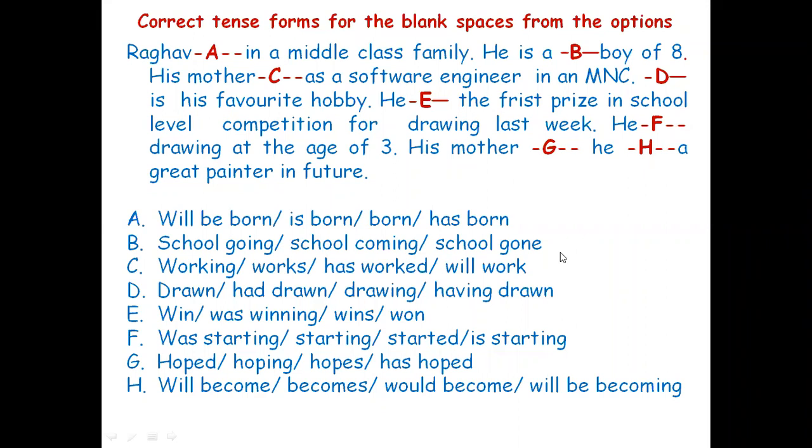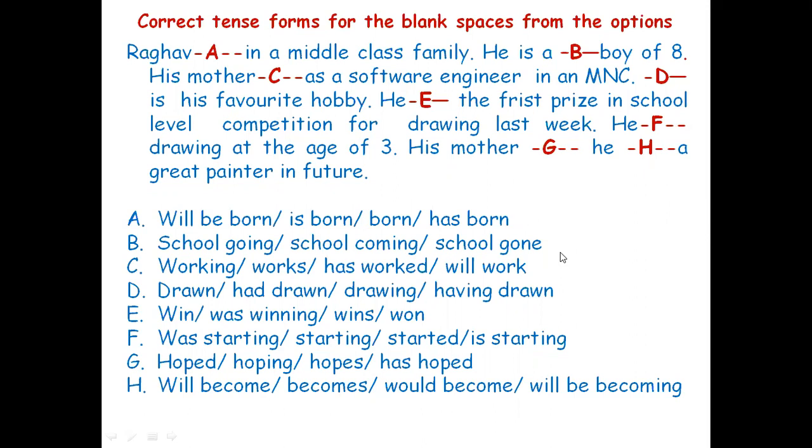Options are given below, A to H. Each option has got 4 options. Will be born, A. Will be born, is born, has born. This exercise you will find in the textbook also. Now, Raghav dash in a middle class family. It is a present event. We are talking about Raghav's family.